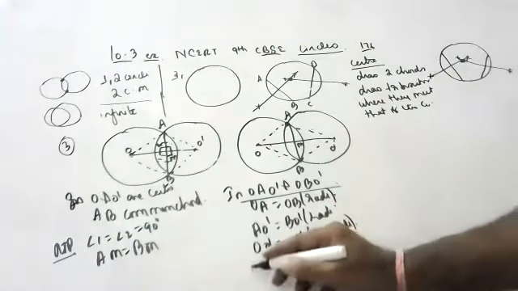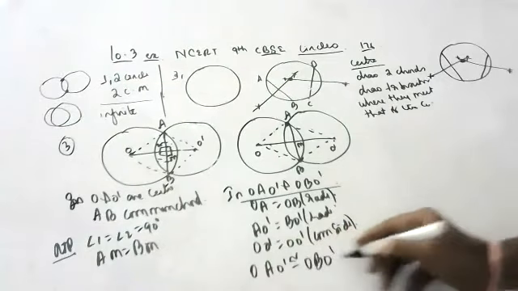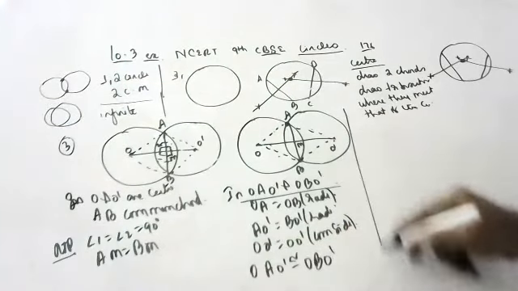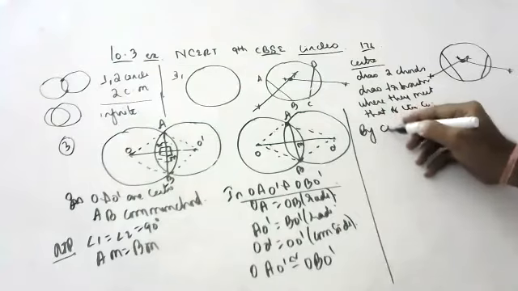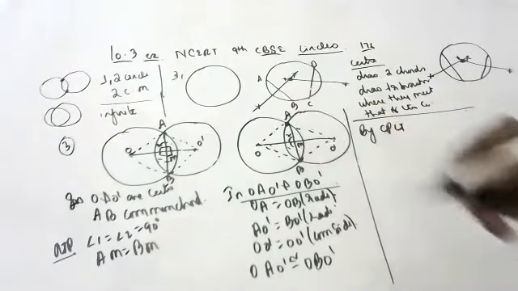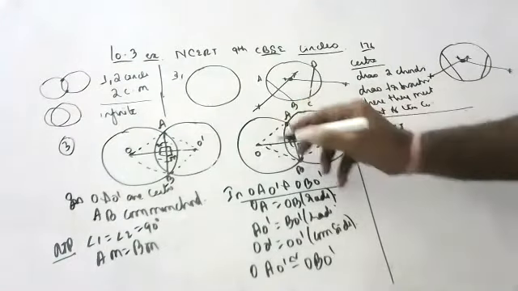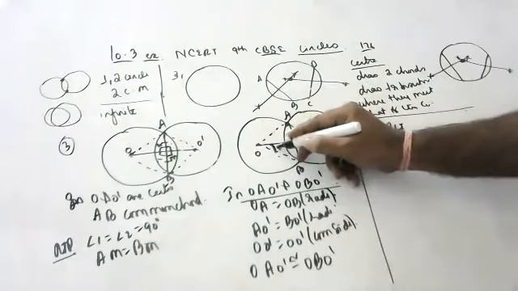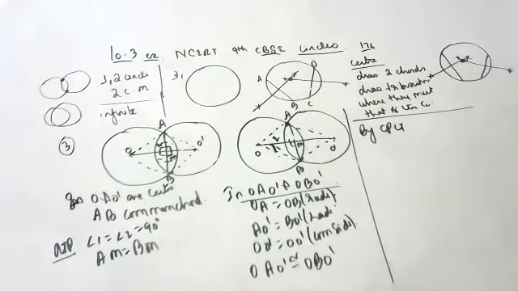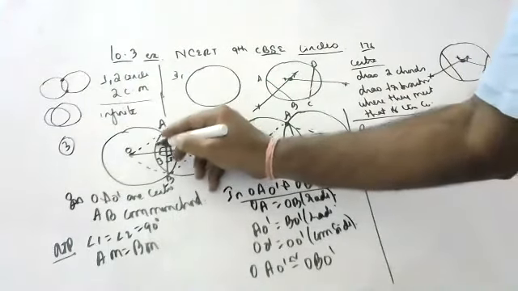What can we write now? Triangle OAO dash is congruent to triangle OBO dash. By CPCT, what can we write, children? Angle 1 is equal to angle 2. Let us make this as 3 and 4, children. This is 3. This is 4.